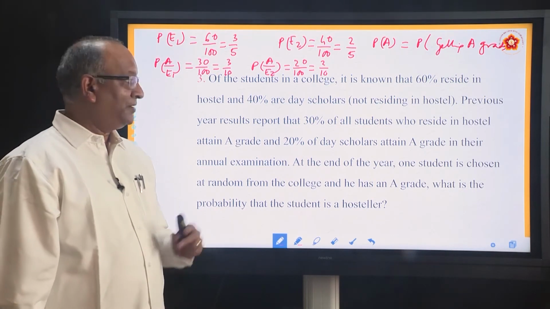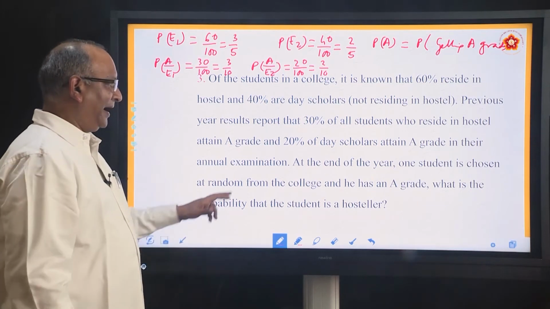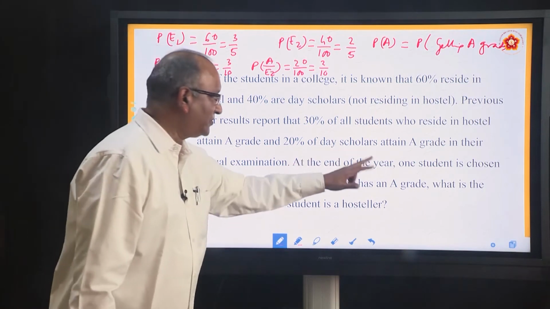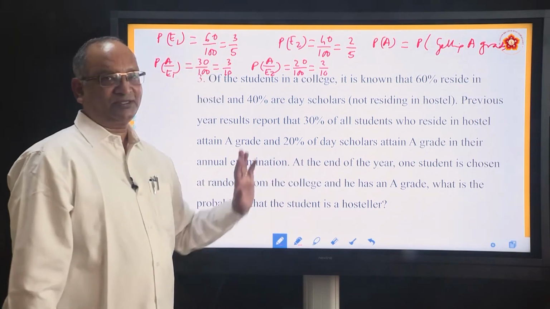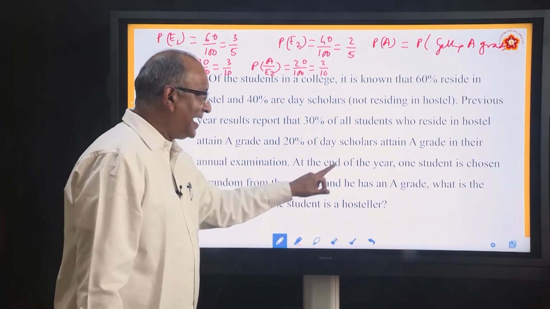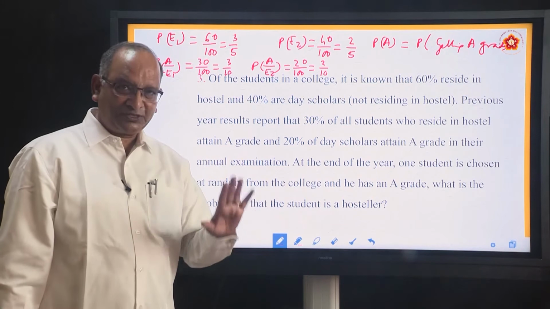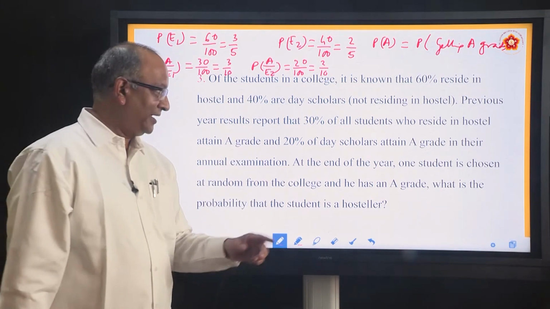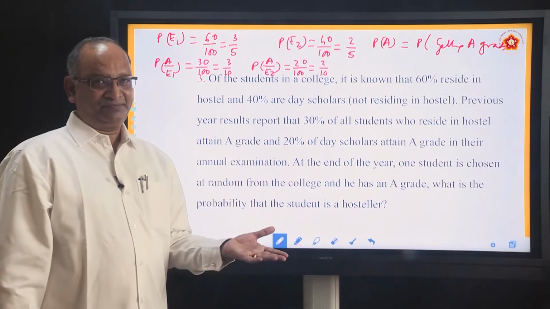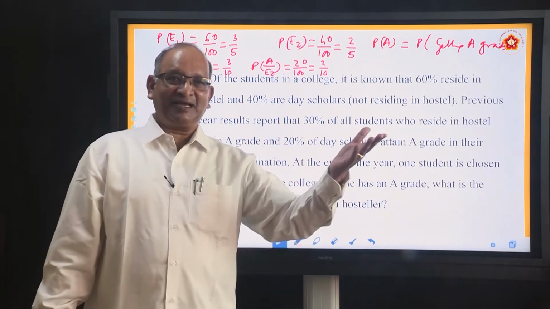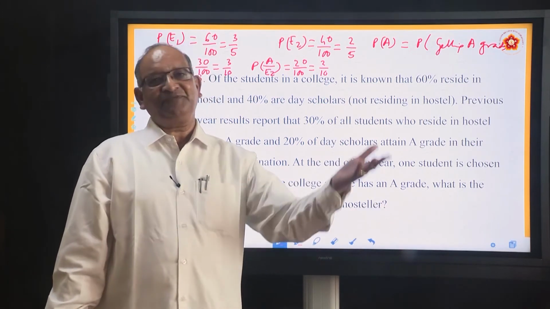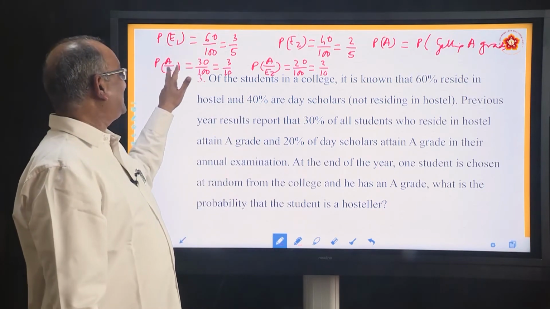Now what is he asking? At the end of the year, one student is chosen at random from the college. They choose one student, okay? And he has A grade. The boy who is chosen is an A grade student. What is the probability that the student is a hostler? See the reverse. Once you know these are the hostlers, once you know this many are the A graders, it is very simple, P(A/E1), very simple.